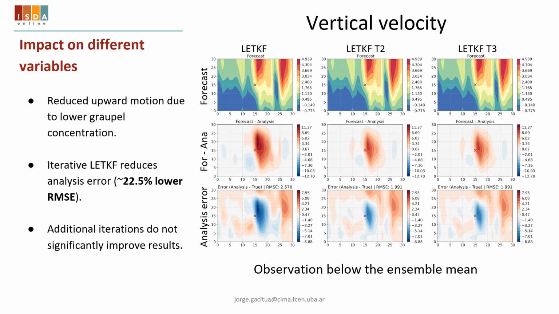And in these cases, the iterative LTKF reduced the analysis error around 22%. And again, the LTKF with 3 iterations does not show any significant improvement.